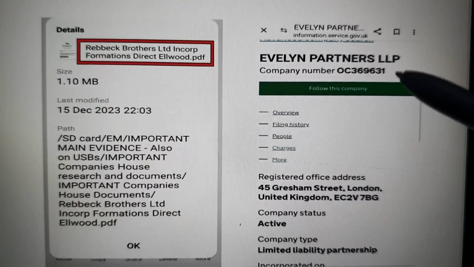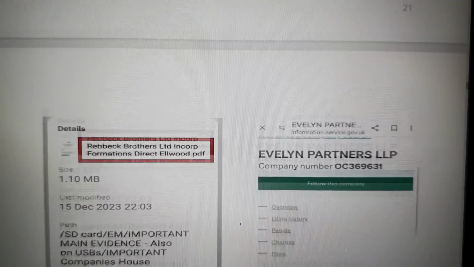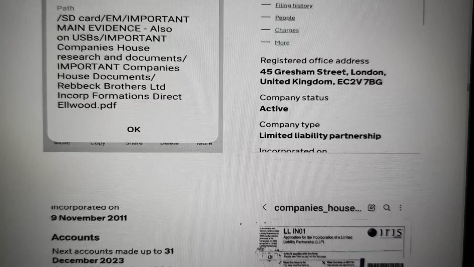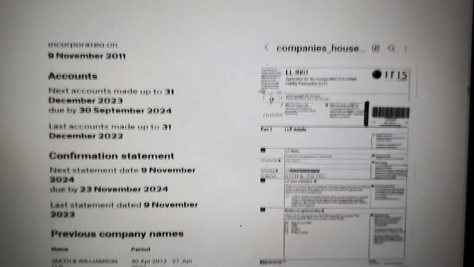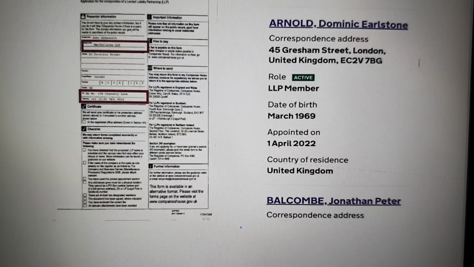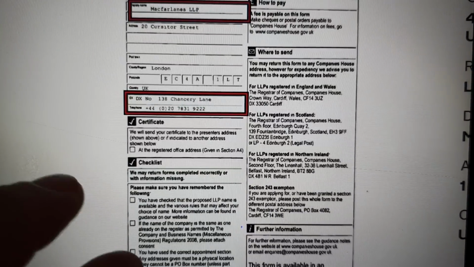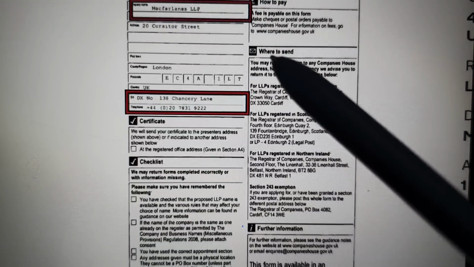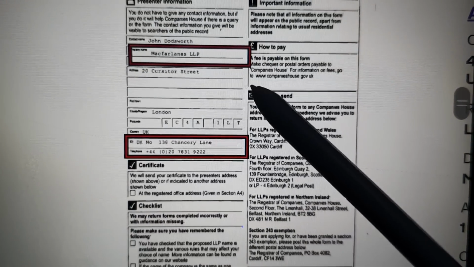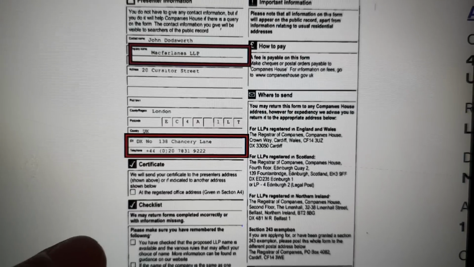Here we go. So now we're looking at Evelyn Partners LLP, and as you recall, that was mentioned on the document on the company linked to the search on Rishi Sunak. Now on the incorporation document, they have the same address that's mentioned throughout, of Chancery Lane, but also McFarlane's LLP, which becomes relevant.